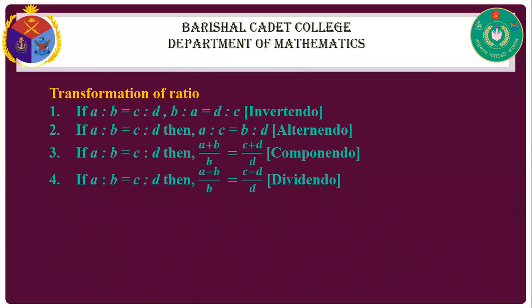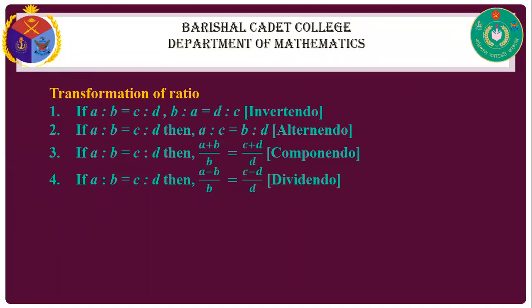And if A is to B equals C is to D, then (A minus B) divided by B equals (C minus D) divided by D. That is dividendo.